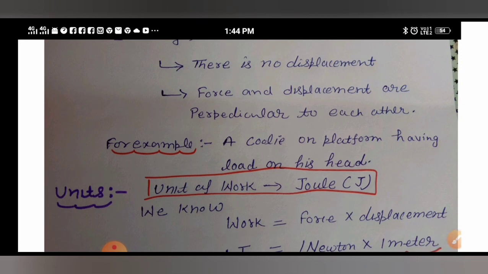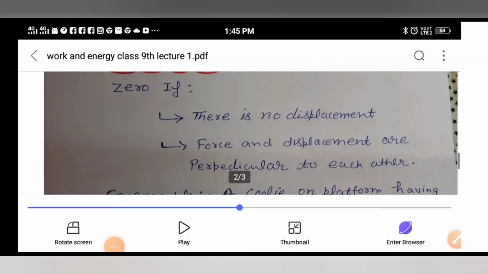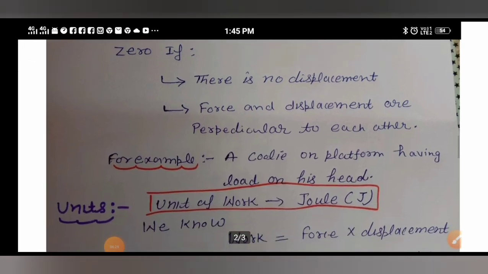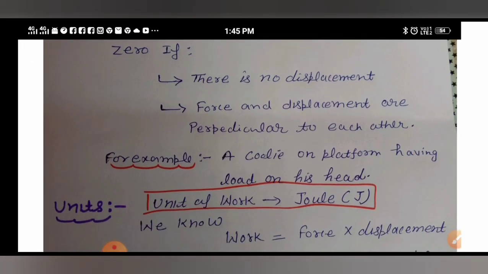Force is applied on his head, but the coolie is moving in the forward direction, so the angle between force and displacement is 90 degrees. That's why the work done is zero. I hope you understood the conditions under which the work done is zero, and an example.